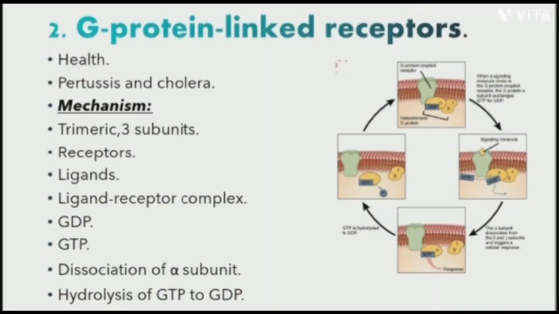The G protein is linked to the receptors. These receptors bind to a ligand. The ligand receptor complex activates the G protein. The alpha subunit releases bound guanosine diphosphate. In turn, the guanosine triphosphate is added, thus activating the alpha subunit. The alpha subunit then dissociates from the beta and gamma subunit. The activated alpha subunit can further affect intracellular signaling proteins or target functional proteins directly. Hydrolysis of GTP to GDP terminates the signal.